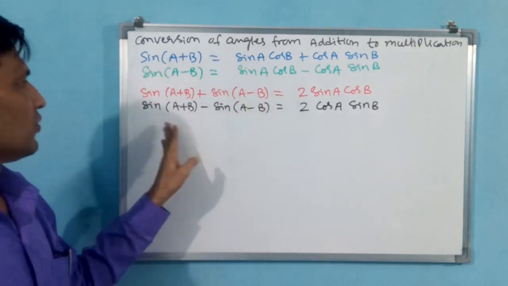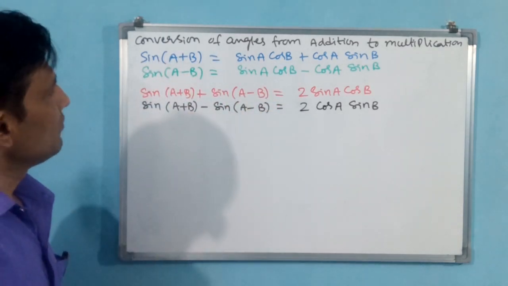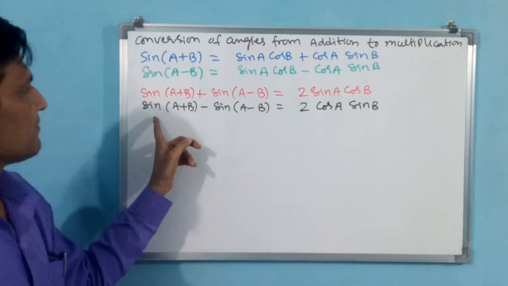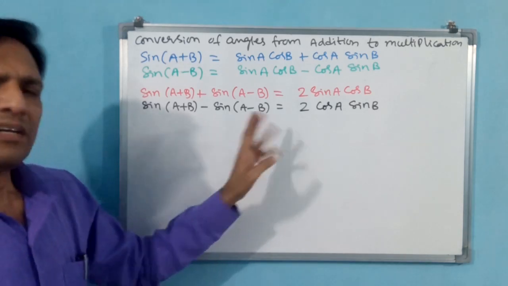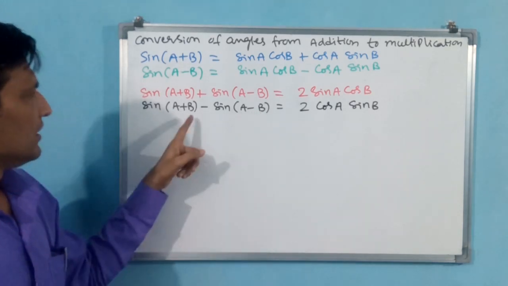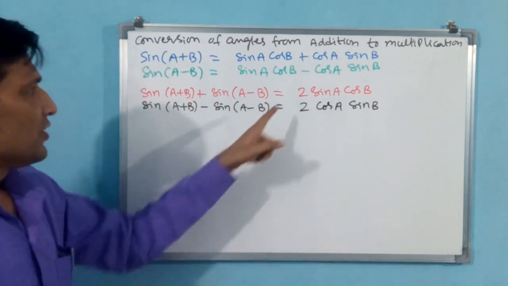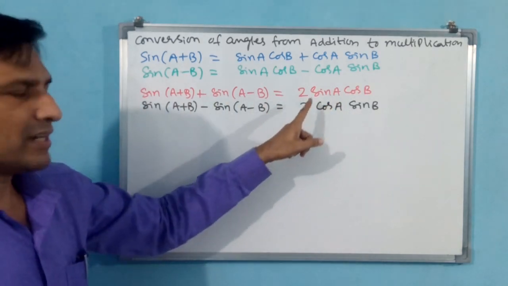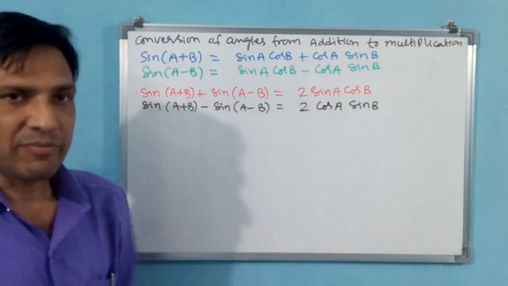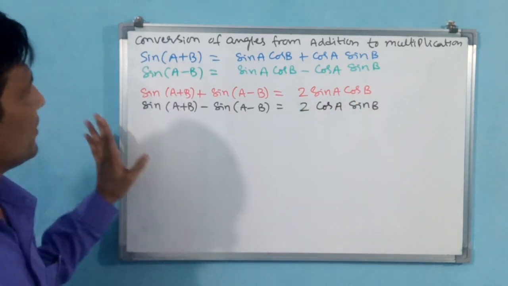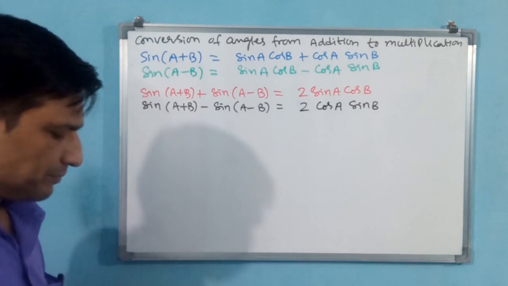First you note down these two results. Here also we have converted from addition or subtraction, see, subtraction is also addition only, to multiplication. Here sin a cos b will come, and here cos a sin b will come. Now we go for cos also.